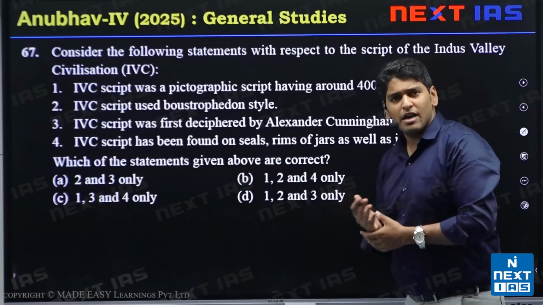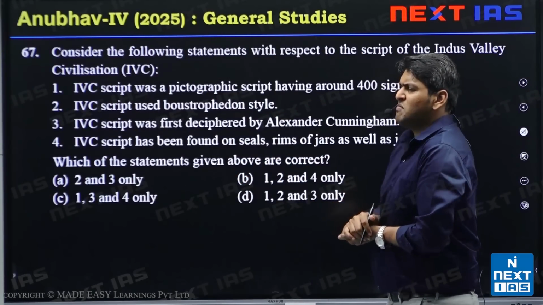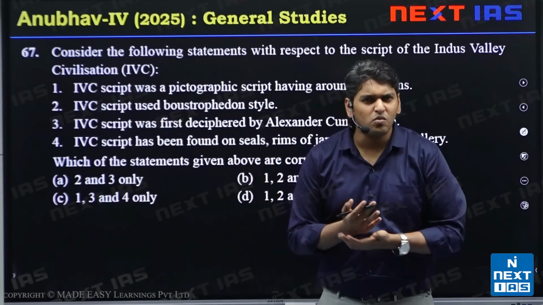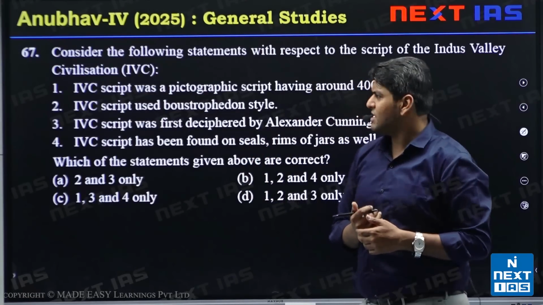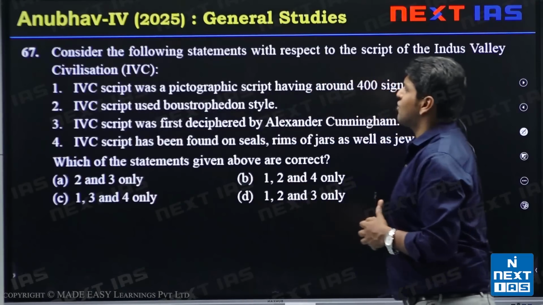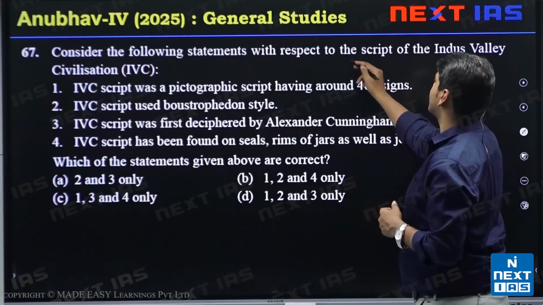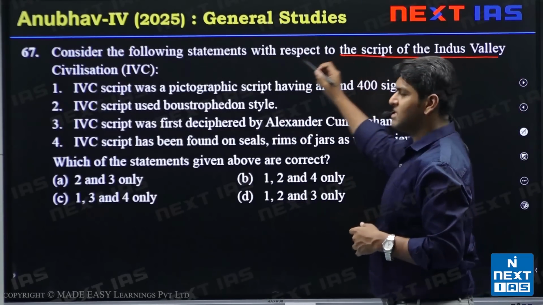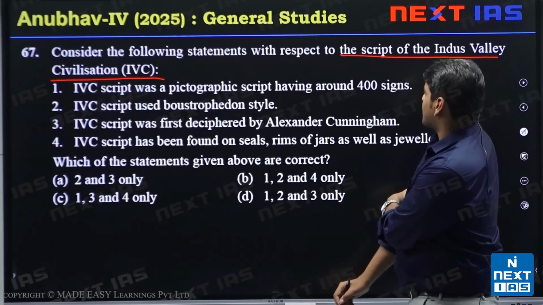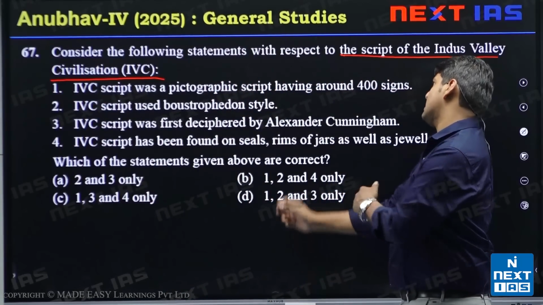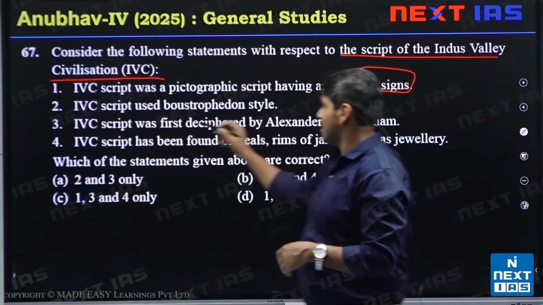Next we come to IVC. It has been a very favorite topic of UPSC. They have gone into this quite often, so we'll see what it is talking about. Consider the following statements with respect to the script of Indus Valley civilization. IVC script was pictographic script having around 400 signs. Yes, this statement is correct.